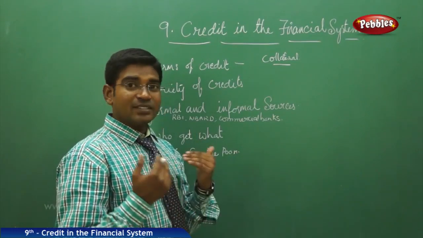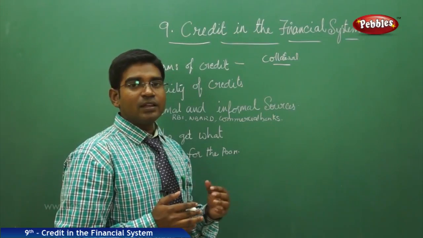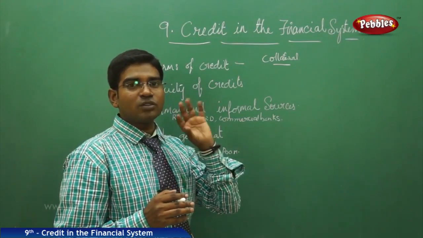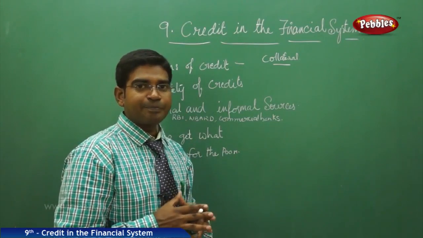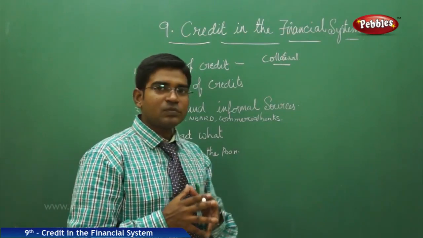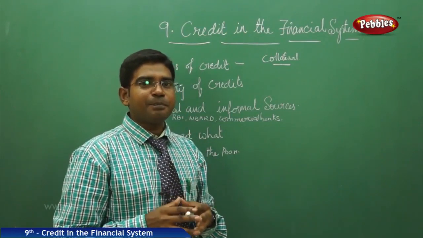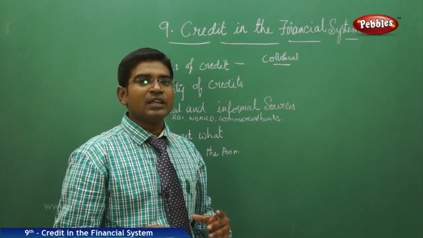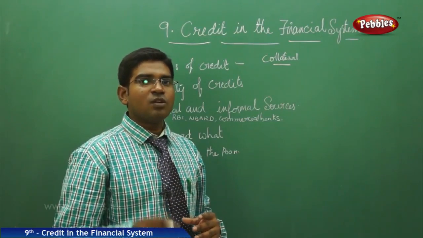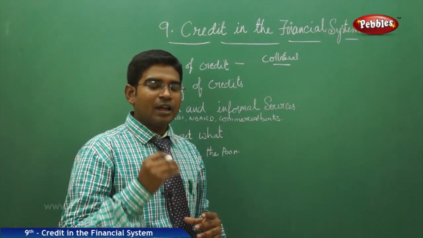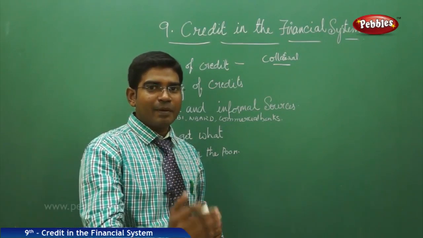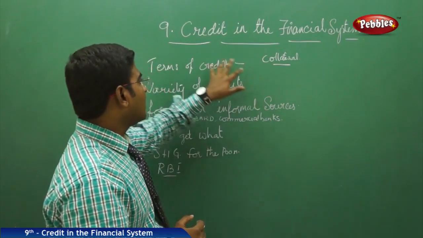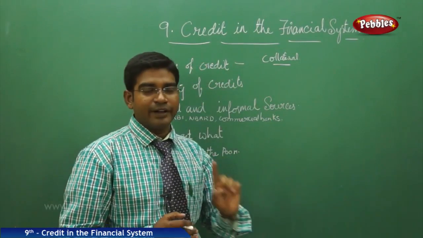Once she clears the entire loan amount, the bank reissues the documents of the house back to her. In this way, the banks keep certain documents as surety and security of their money, which binds us to pay back the loan. This is the first term of credit.